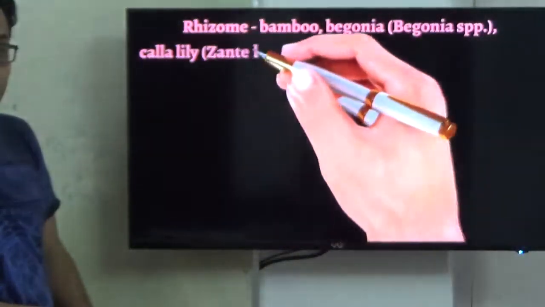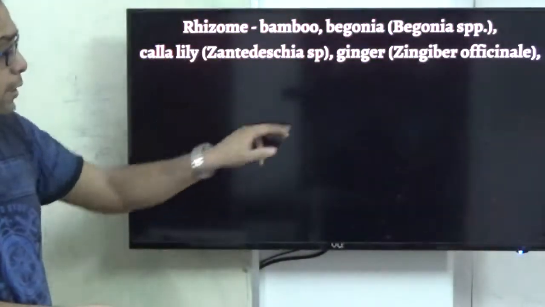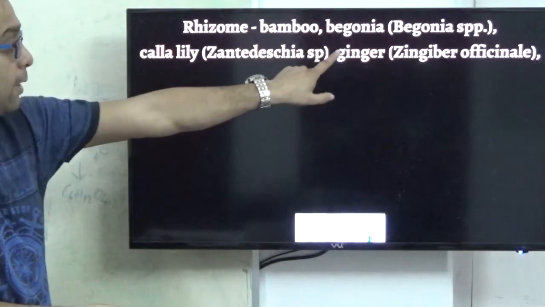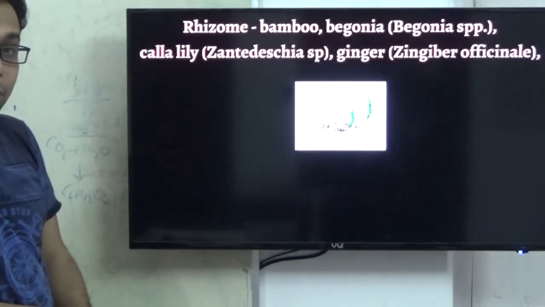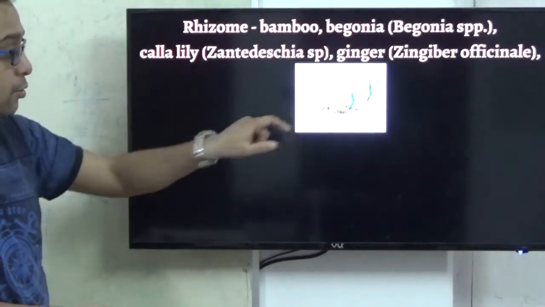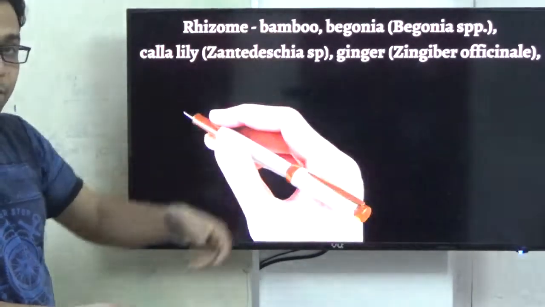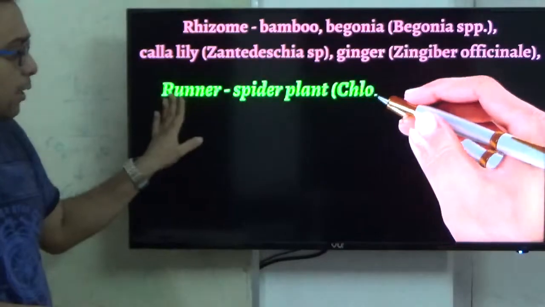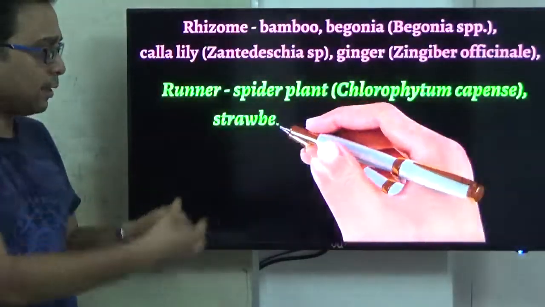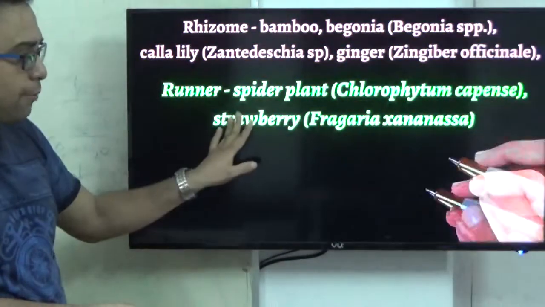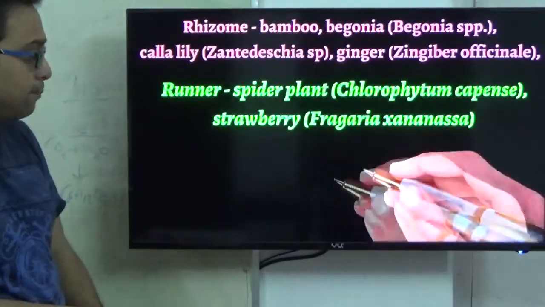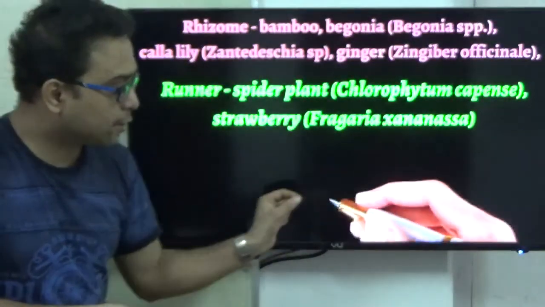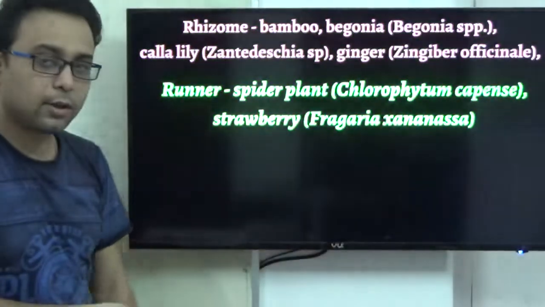Also very important is the rhizome. Rhizomes reproduce in India in ginger, lily and begonia. That is the most common example. By the rhizome they ultimately reproduce. Another one is the runner, like a link part, which happens in strawberry, the most common example. This example is very important for NEET. The plants are connected to each other, right? This is called the runner.